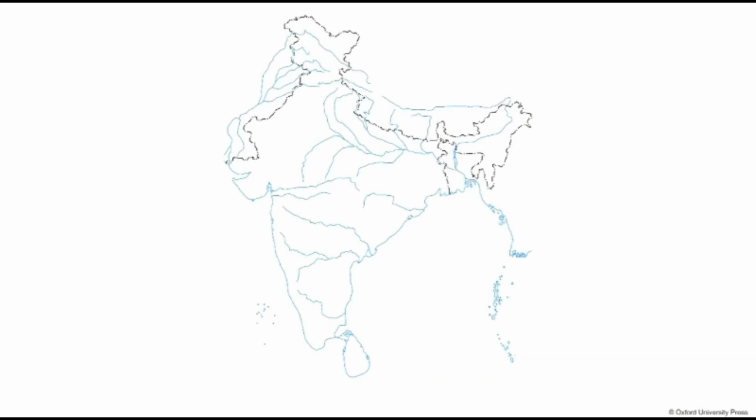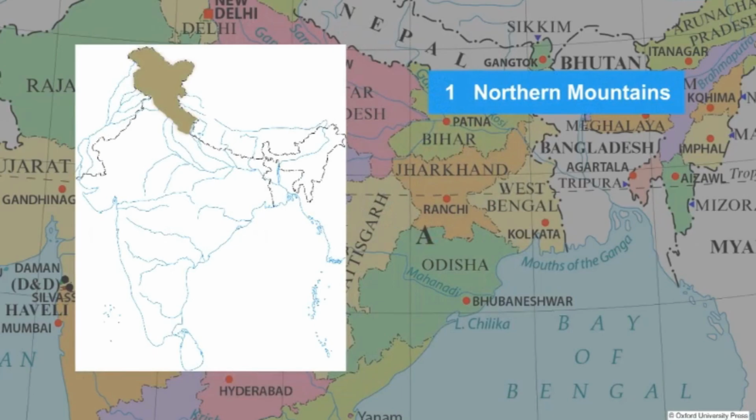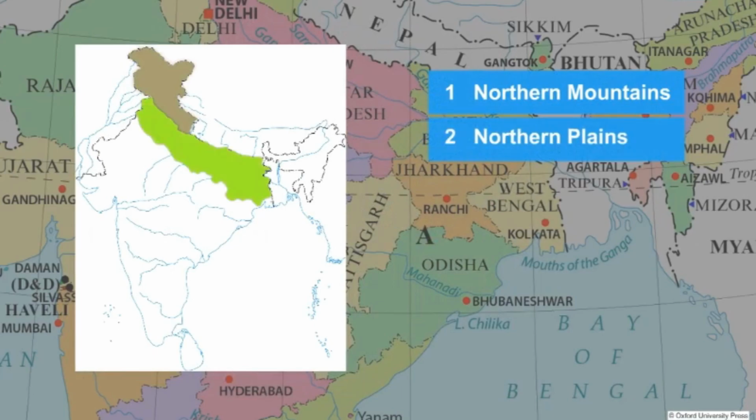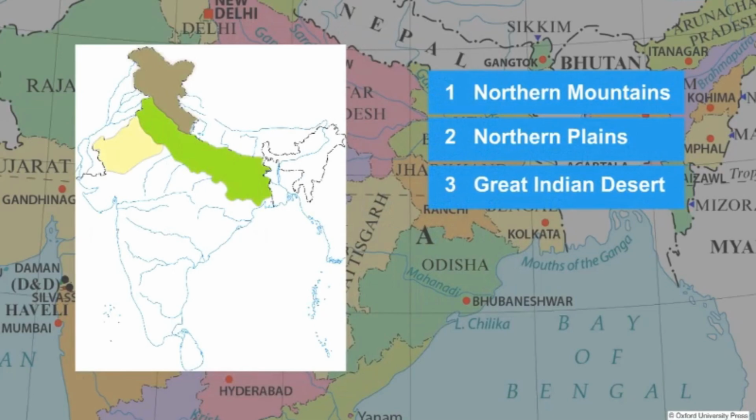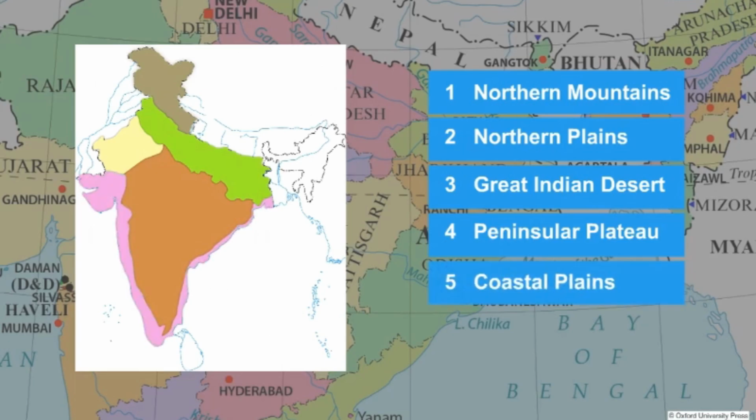The main physical divisions of India are the northern mountains, northern plains, Great Indian Desert, Peninsular Plateau, coastal plains, and islands.